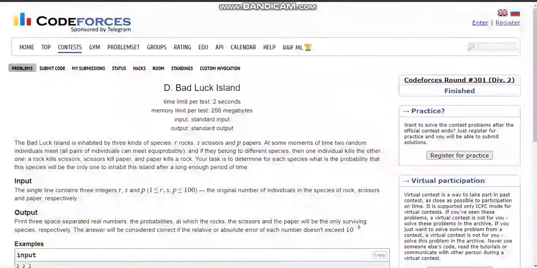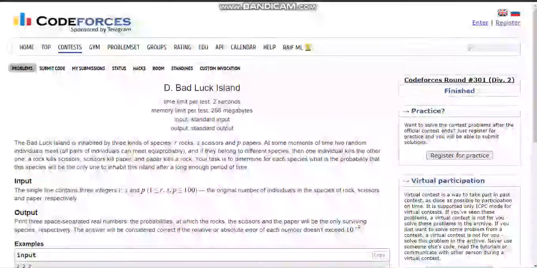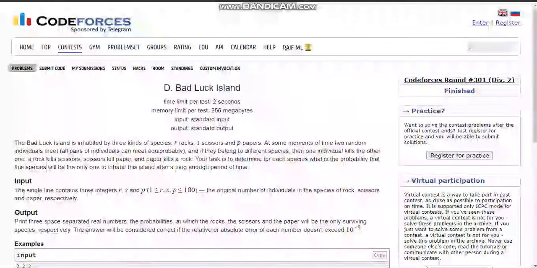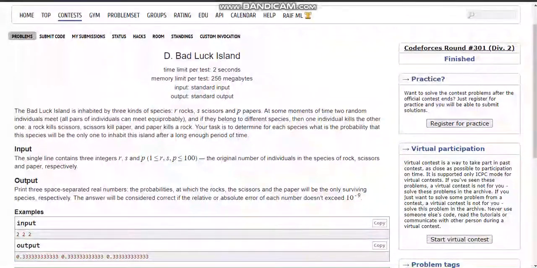In this video, I will discuss a problem on Codeforces. This problem involves probability which will be solved using dynamic programming. The problem says that there are three kinds of species: R rocks, S scissors and P papers.